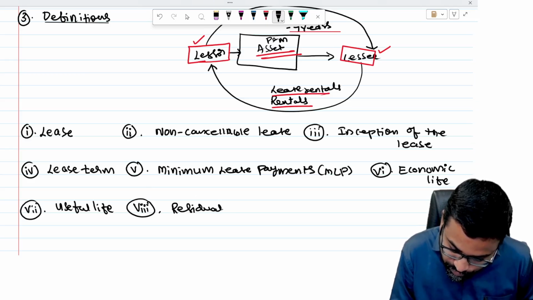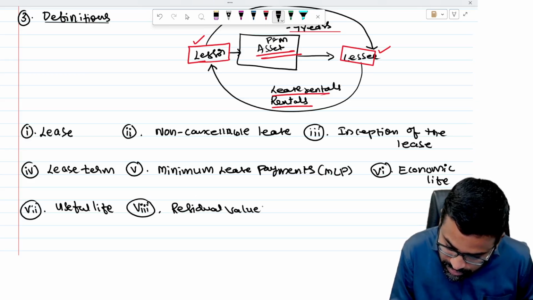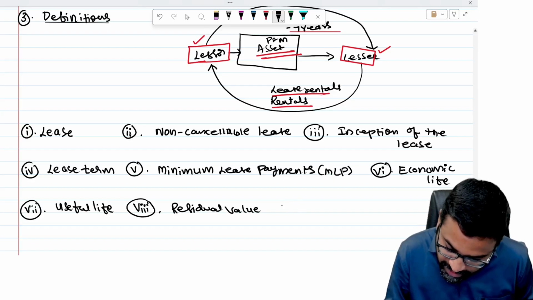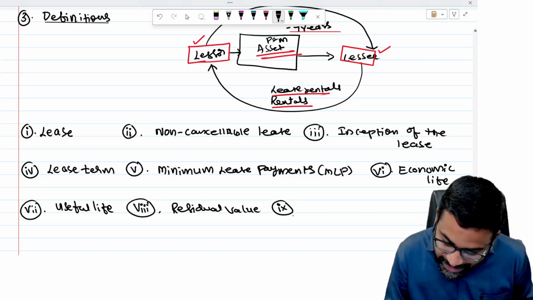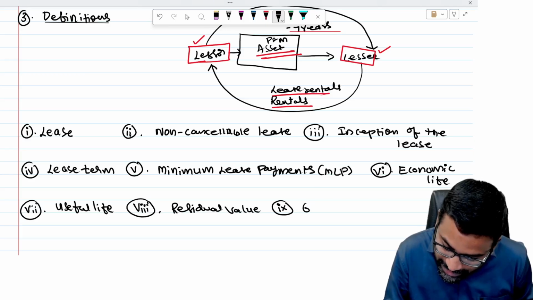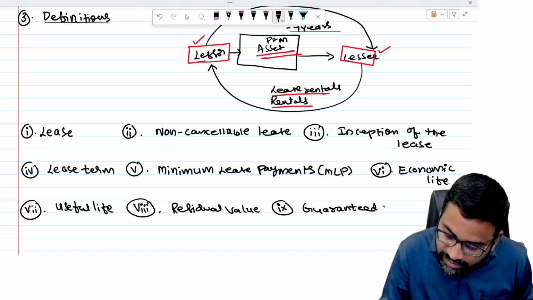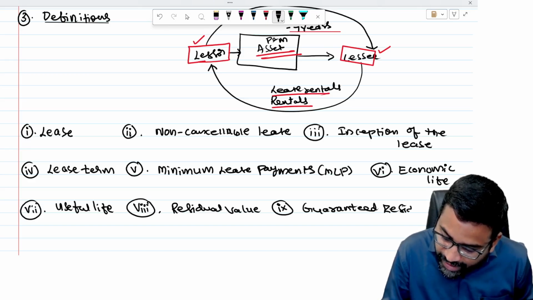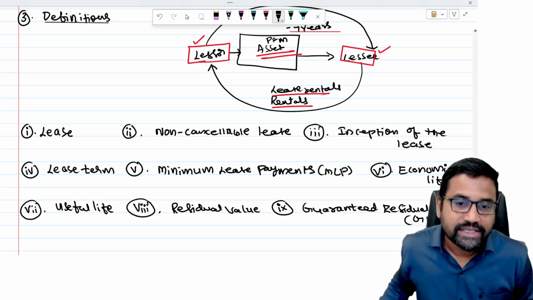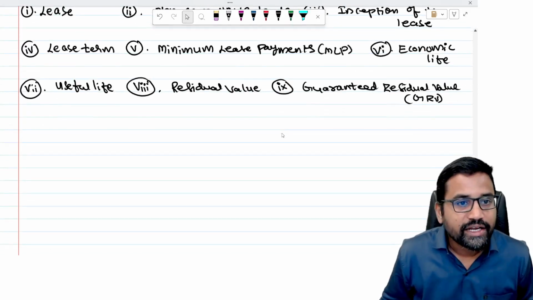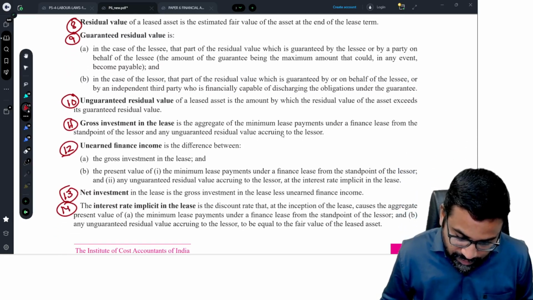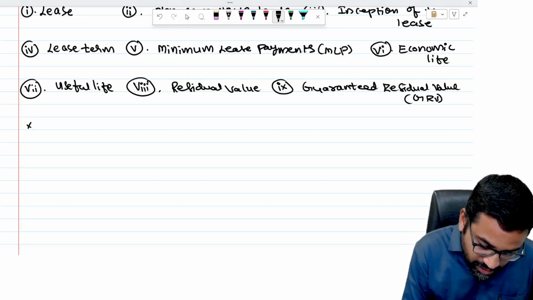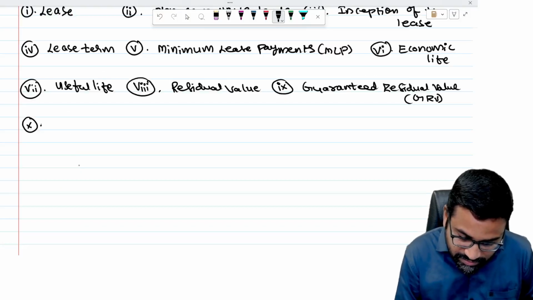What is residual value? And then the ninth definition is guaranteed residual value. Guaranteed residual value, that is GRV. So guaranteed residual value is the ninth one. Next, the 10th one, unguaranteed residual value.